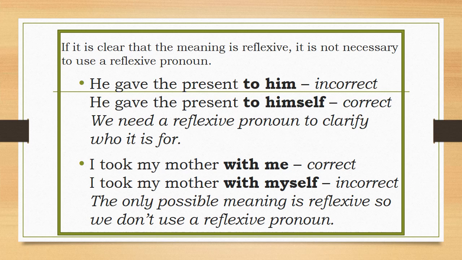So another example, I took my mother with me. So this is the correct example of a reflexive pronoun. In this case, the sentence is clear that the meaning is reflexive, so we don't need to use a reflexive pronoun. In the next sentence, I took my mother with myself, this is incorrect because the only possible meaning is reflexive. So it is not necessary for us to use a reflexive pronoun.